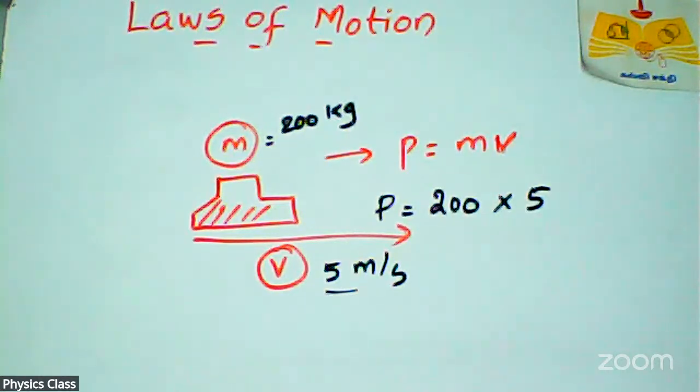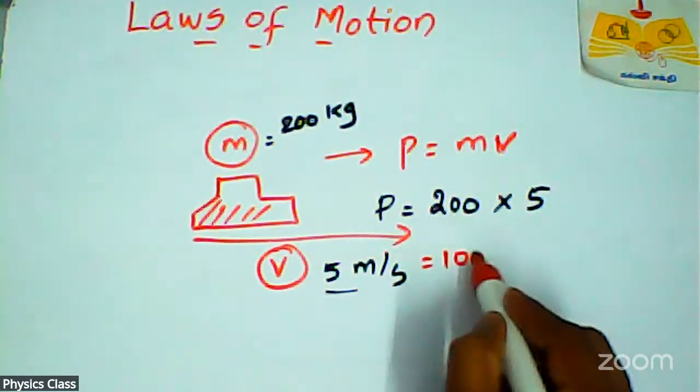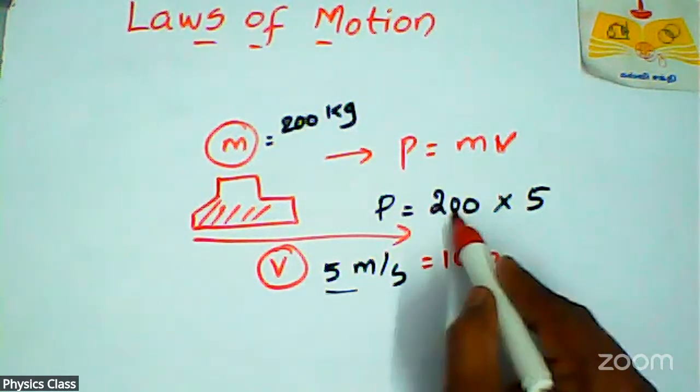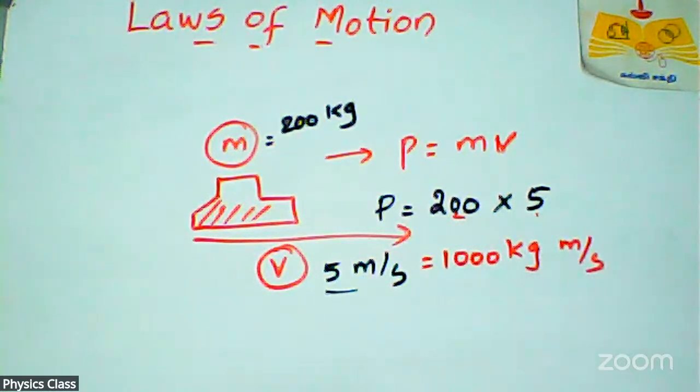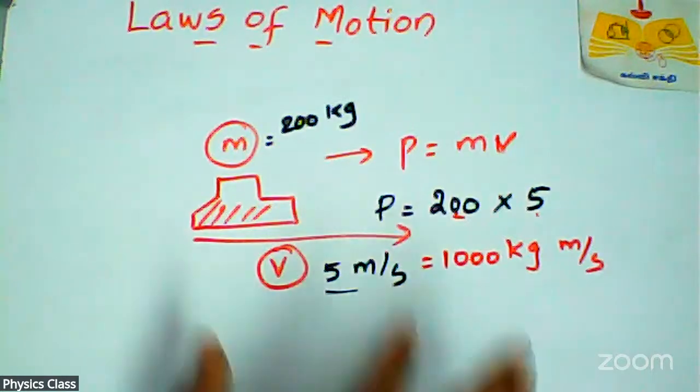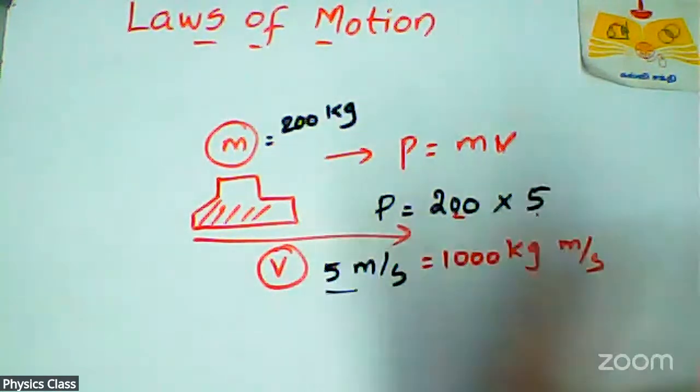Multiplying 200 with 5 gives 1000. The unit is kg meter per second. So this is the momentum of this vehicle, 1000 kg meter per second.